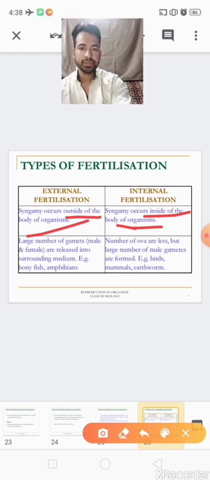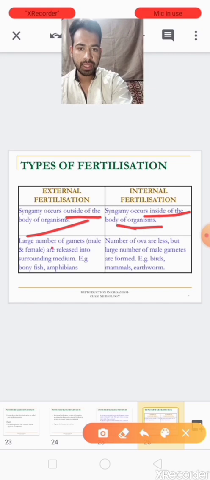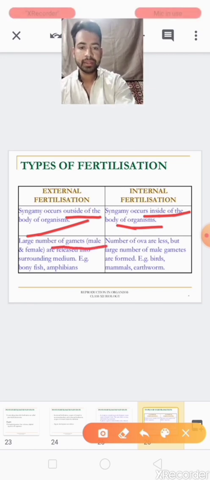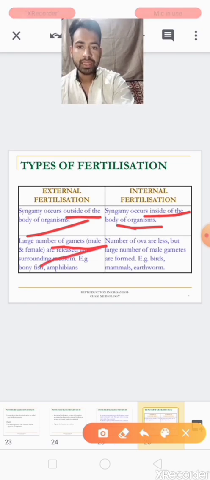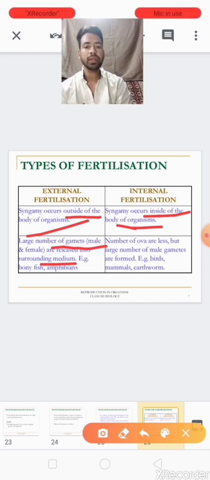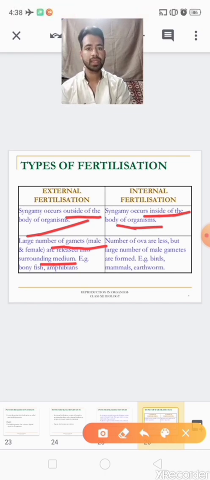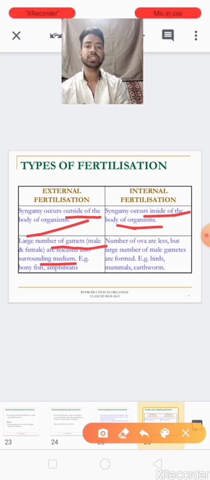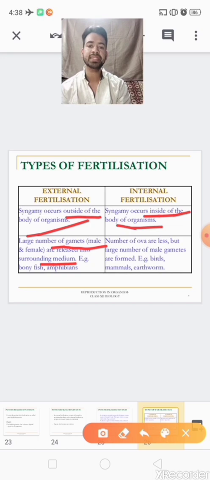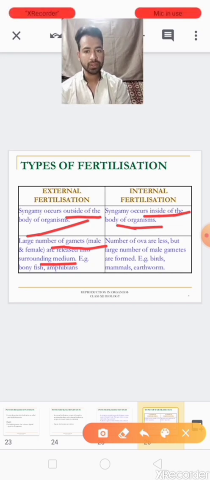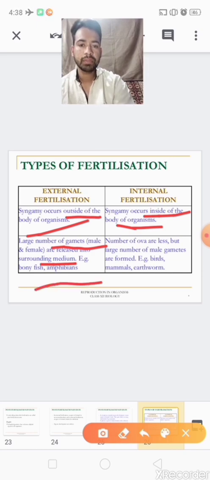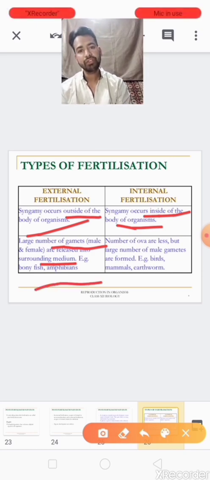Clear? Very simple. External is outside; internal is inside the body of the organism. In external fertilization, a large number of gametes, male and female, are released in the surrounding medium. Like water is the medium, so in water a large number of male and female gametes are formed and released. Some examples of external fertilization are bony fishes and amphibians.